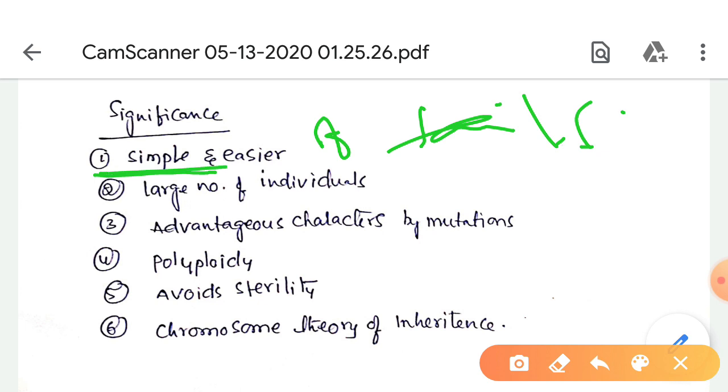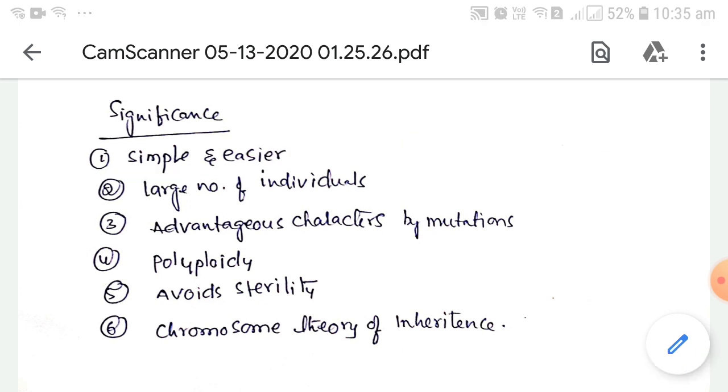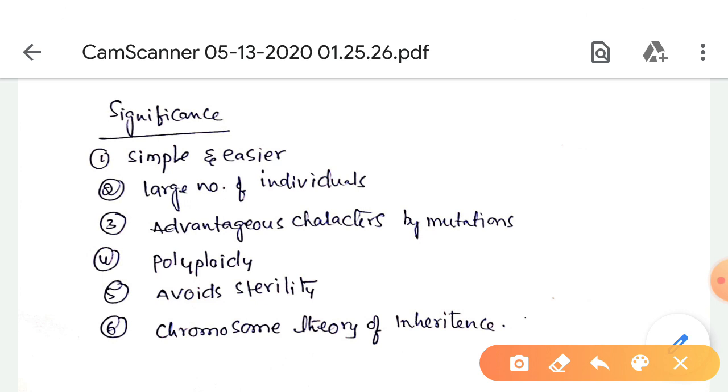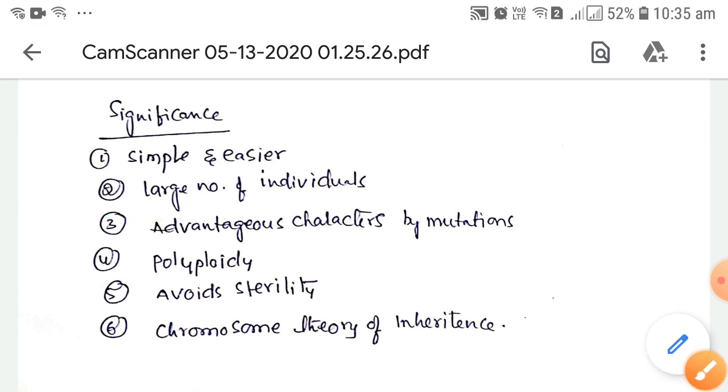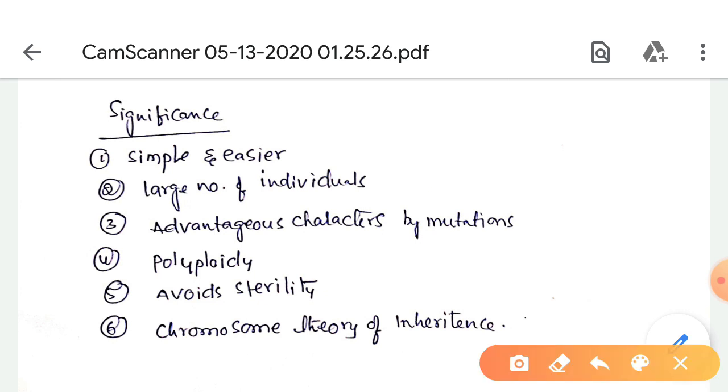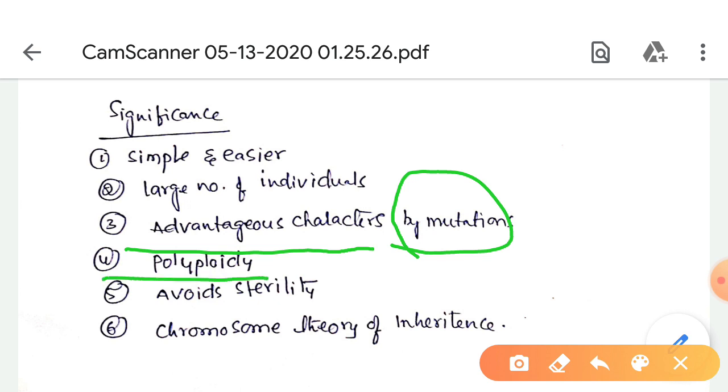Another one, parthenogenesis favors the production of a large number of individuals in a short time, and sometimes advantageous characters appear in the parthenoids by mutations. Parthenogenesis also favors polyploidy, avoids sterility in different races, and supports the chromosome theory of inheritance.